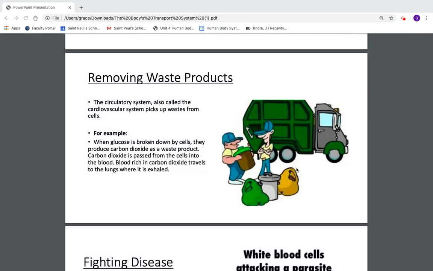Removing waste products. The circulatory system is also called the cardiovascular system. It picks up wastes from cells. So when glucose is eventually broken down by cells, they produce carbon dioxide as a waste product. Carbon dioxide at high levels causes our blood to decrease in pH and become acidic, which can be very harmful. So carbon dioxide is passed from the cells into the blood. The blood then travels to the heart, which pumps blood into the lungs, and the lungs exhale carbon dioxide, ridding our bodies of this waste product.